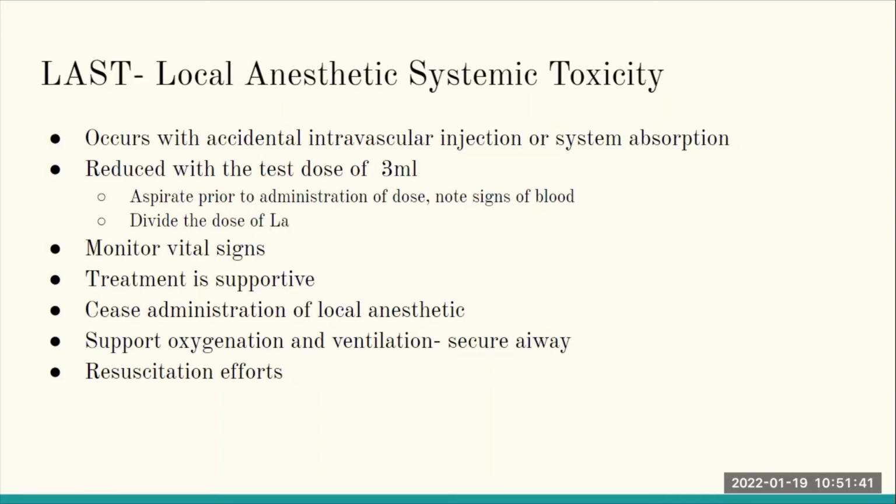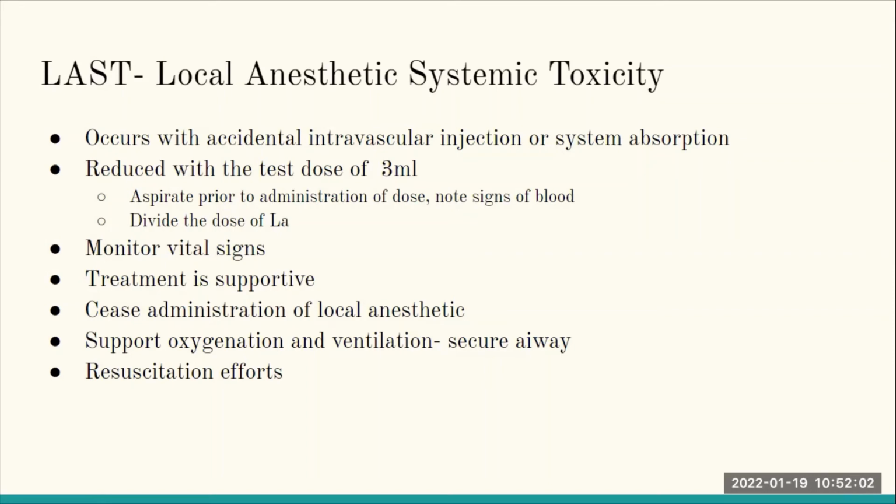So as part of the way to minimize the effect, after administering 3 mL, if you see any signs like an increase in the heart rate, your blood pressure going up, the patient presenting with some type of metallic taste in their mouth and the legs getting very heavy, then you start thinking that you might be having signs of systemic toxicity.